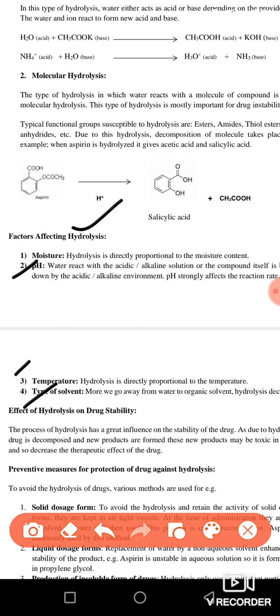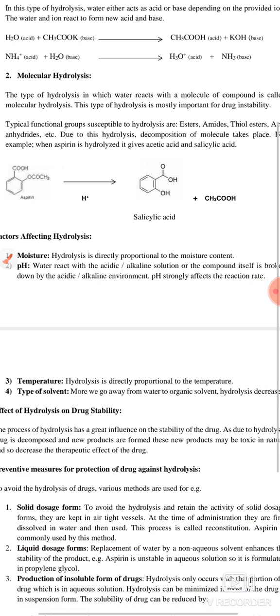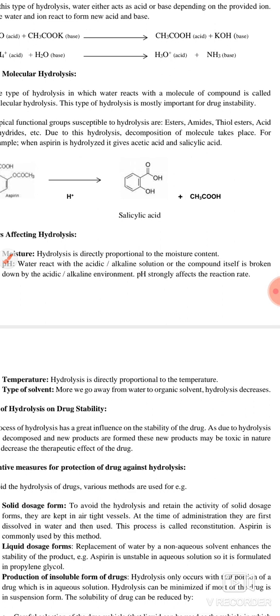Fourth is the type of solvent, that is, what type of solvent you are using. If you are using water or an inorganic solvent, then the hydrolysis increases. And if you use some organic solvents, then the hydrolysis gradually decreases. As written here, the more we move away from water to organic solvent, the more your hydrolysis decreases.